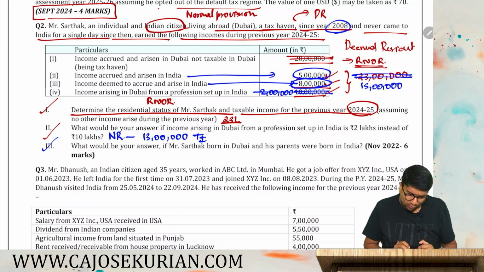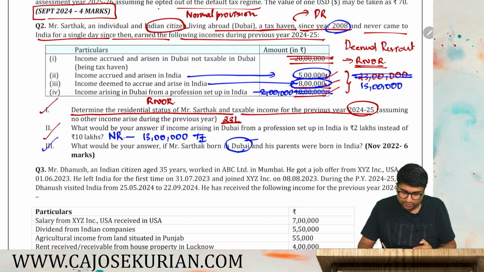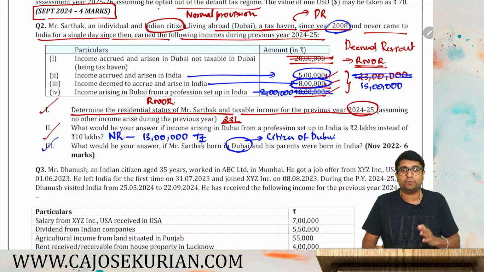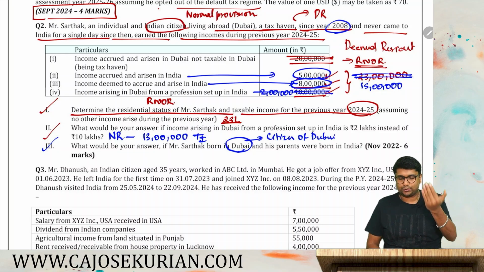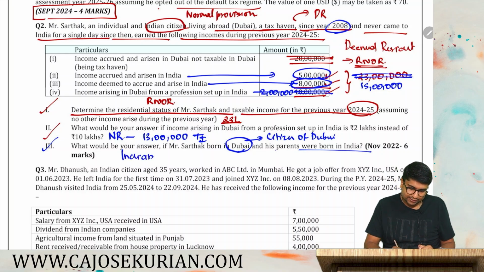Case 3. What would be your answer if Mr. Sarthak is born in Dubai? Born in Dubai means citizen of Dubai. It is not necessary that if you are born in Dubai, you will become a citizen. But we are assuming that he is a citizen of Dubai and his parents were born in India. So he is of Indian origin.